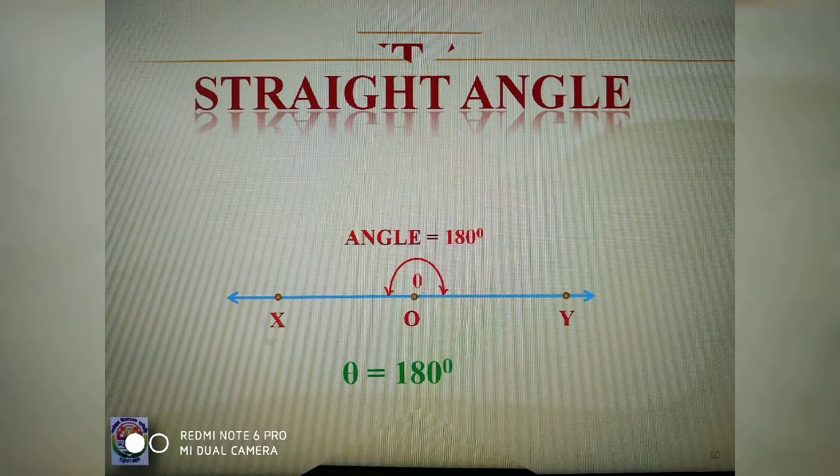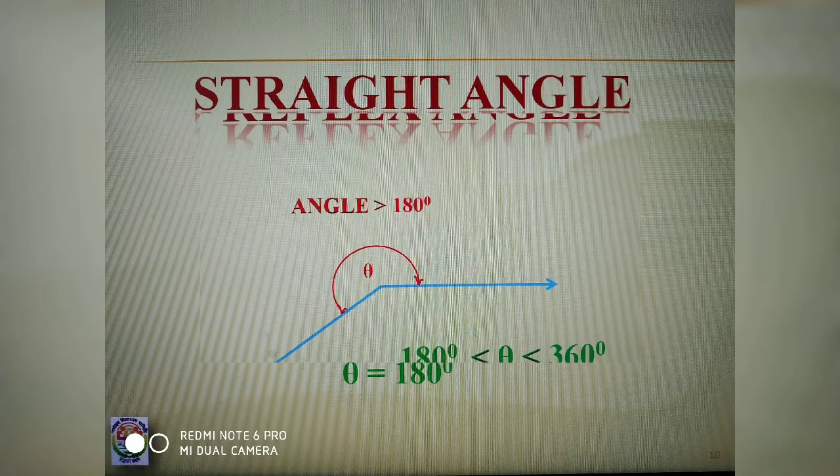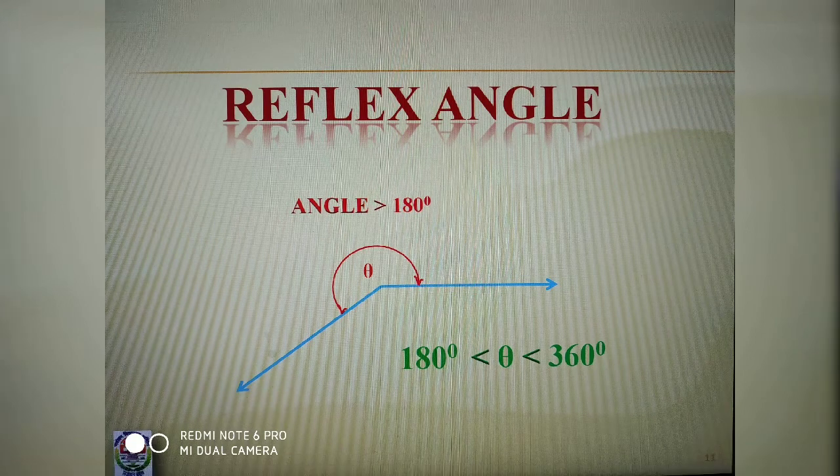Then straight angle. The measure of angle is equal to 180 degree in case of straight angle. The angle in a straight line is known as straight angle. Then what is reflex angle? The measure of angle which is greater than 180 degree and less than 360 degree is known as reflex angle. For example, 270 degree, 300 degree are the measures known as reflex angle.